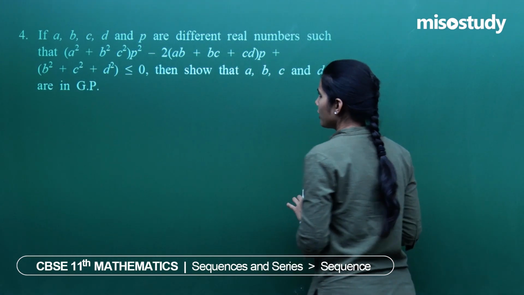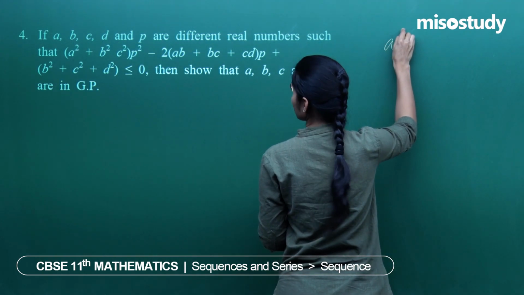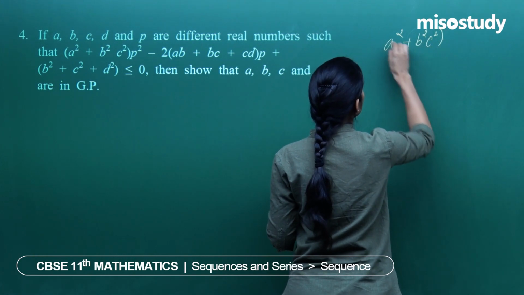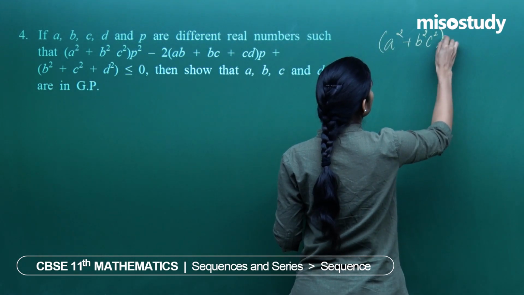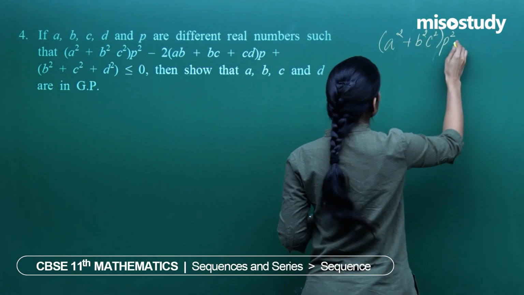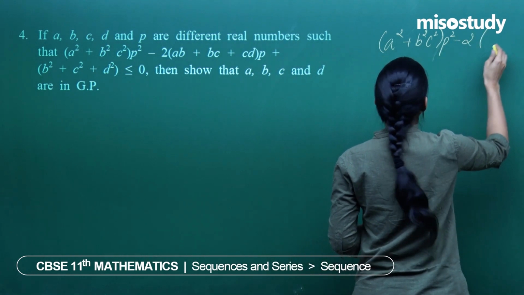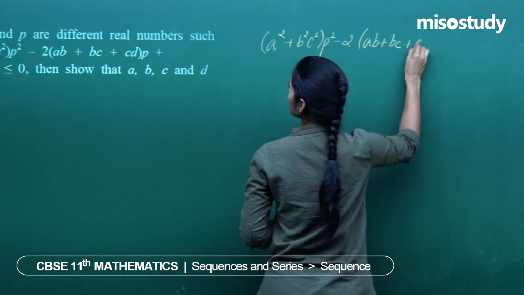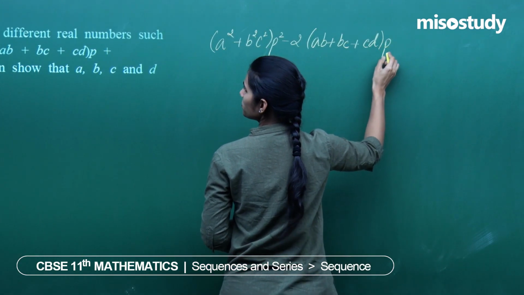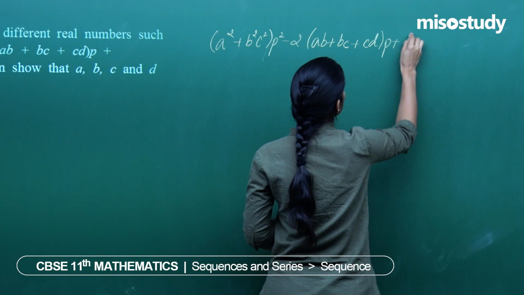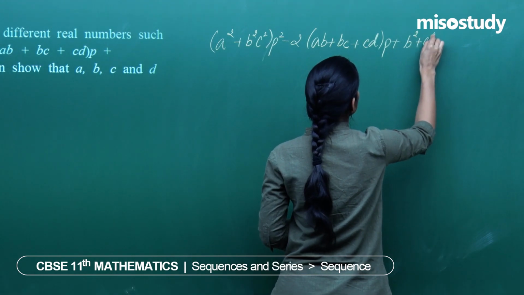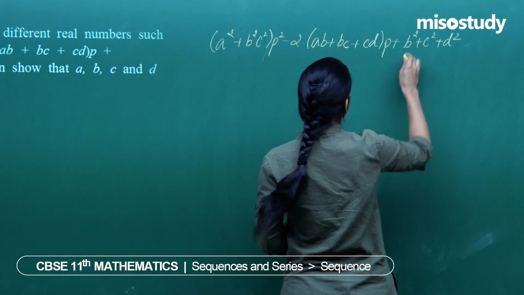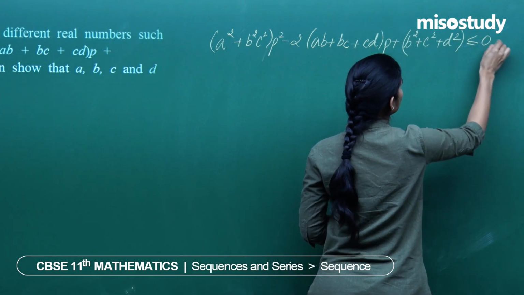That's my aim. Right now we have a square plus b square plus c square into p square minus twice of ab plus bc plus cd whole into p plus b square plus c square plus d square is less than or equal to 0.